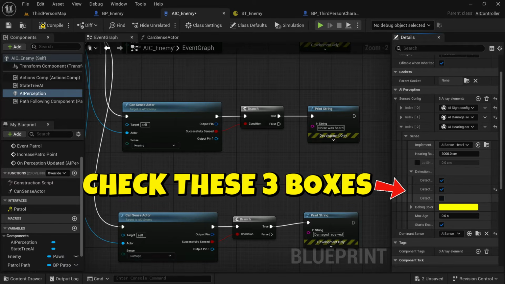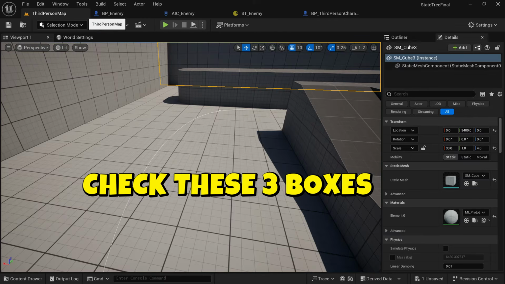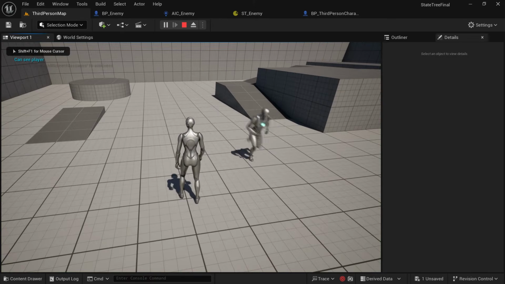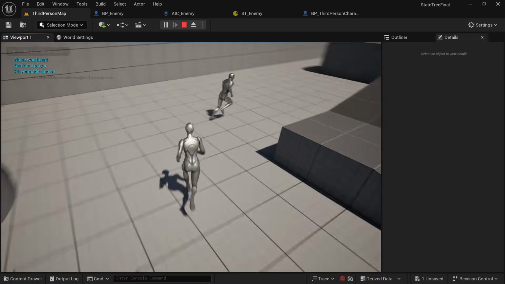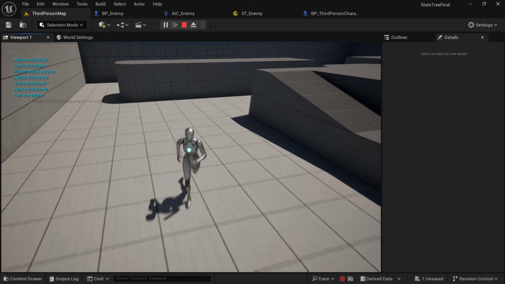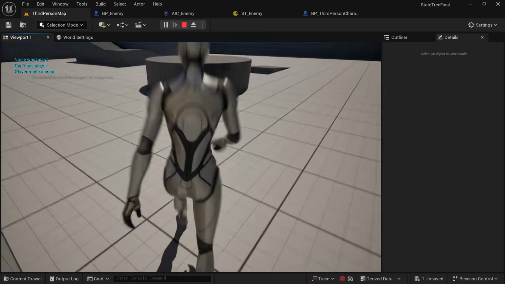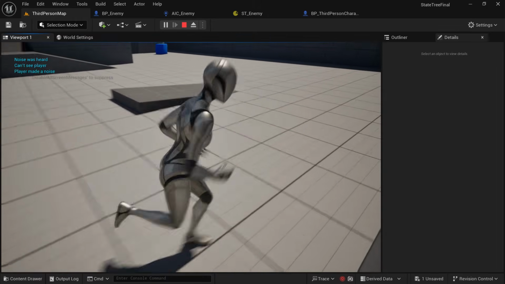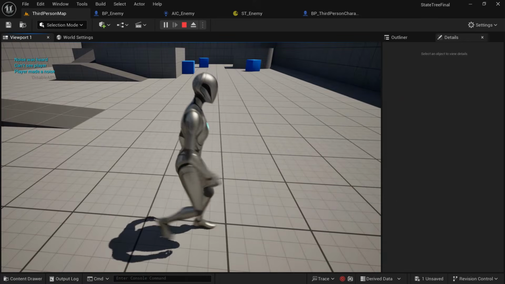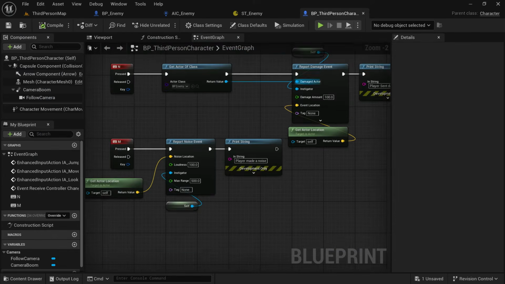To fix the hearing, go to the AI perception, go to the hearing config, and make sure you check all three of those boxes. Make sure you're testing for enemies, neutral, and friendlies. Now, when we press M, we're playing a noise and it was heard. As you can see in the top right corner, every time we press M, we see printed noise was heard. That means the enemy has detected some of that noise.